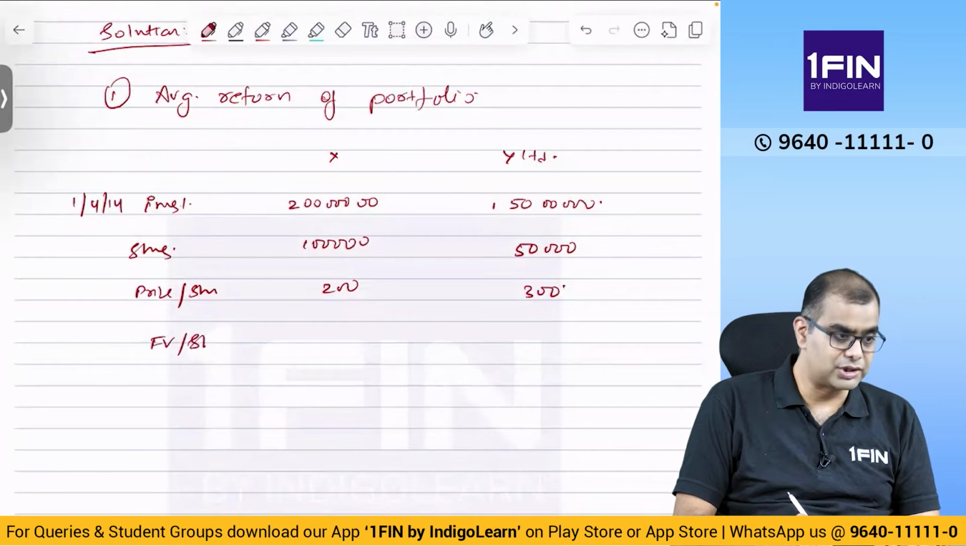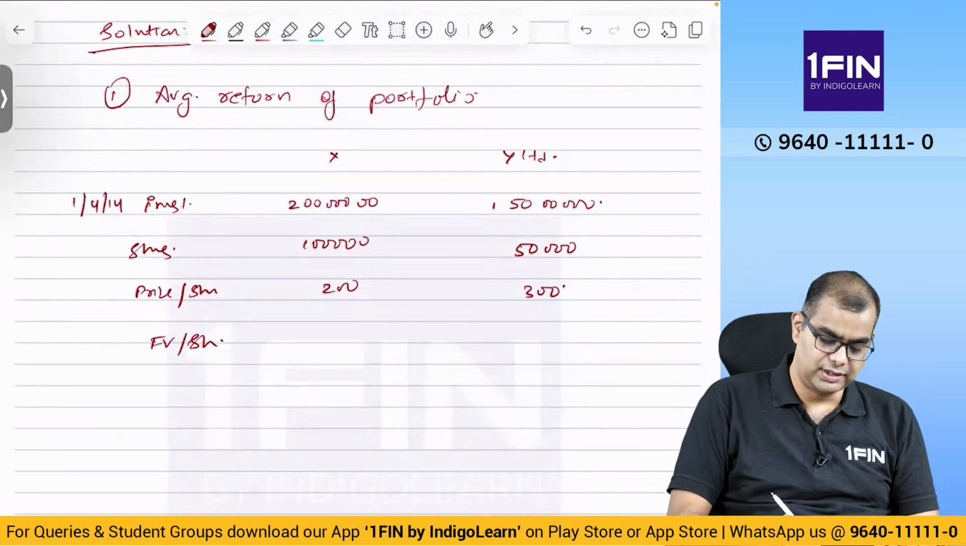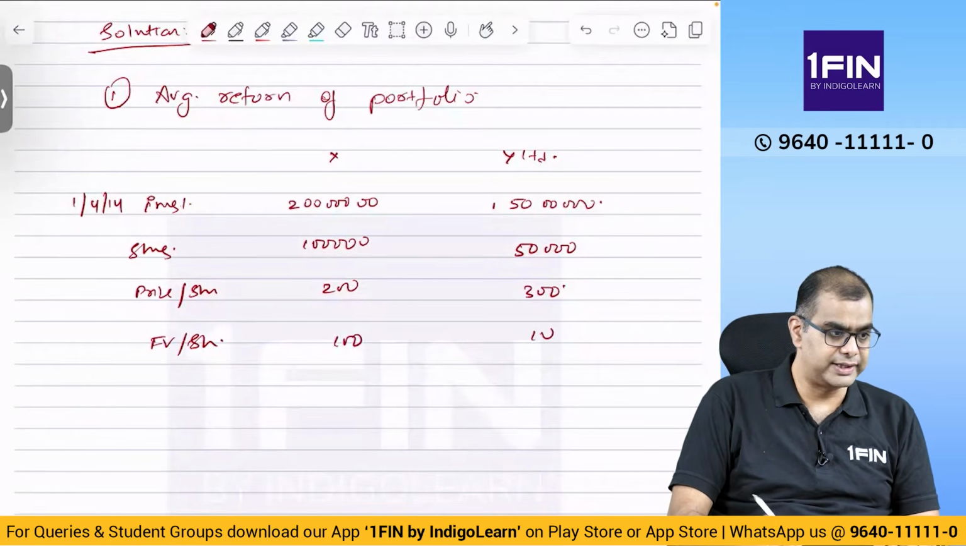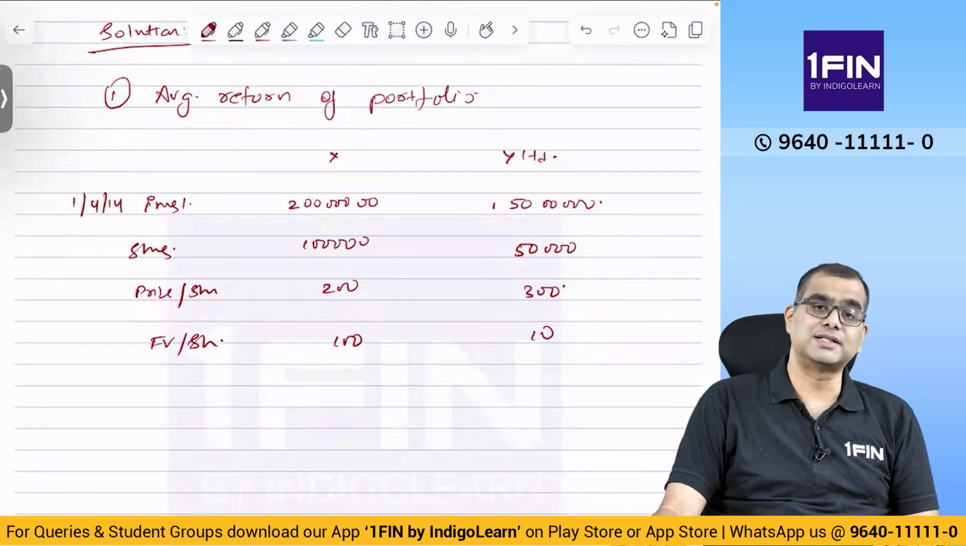Face value per share. They said face value per share for the first one is 100 and the second one is only 10. Why is this relevant? Because when you compute dividend as a percentage, it is as a percentage of face value, unless it is given as dividend yield, in which case it is market value.